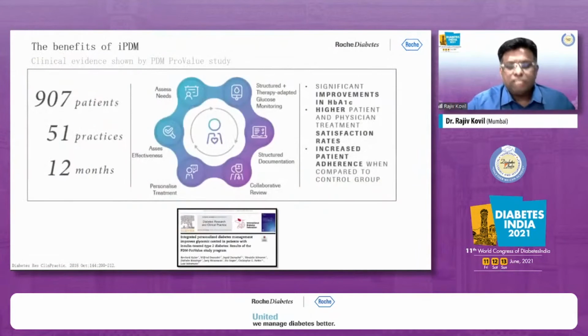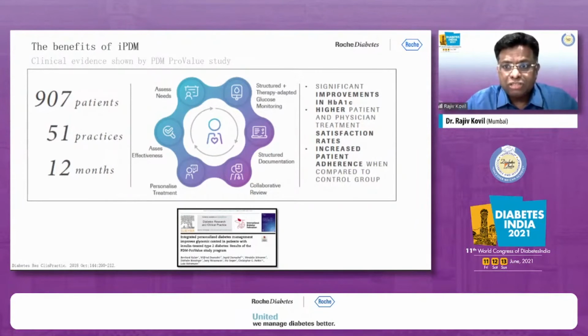And again, it is not something out of someone's figment of imagination. It has been tested in a randomized controlled trial. So here you are looking at the ProValue study where 2 clusters were followed up. As you can see, 1,000 patients in Germany, 51 practices over a 12-month period. You had one cohort which had IPDM, almost 450. The other cohort were on usual care. And what were we looking at? We were looking at HbA1c, the primary endpoint. Secondary endpoints, we looked at multiple behavioral changes, quality of life issues, and also economic issues.